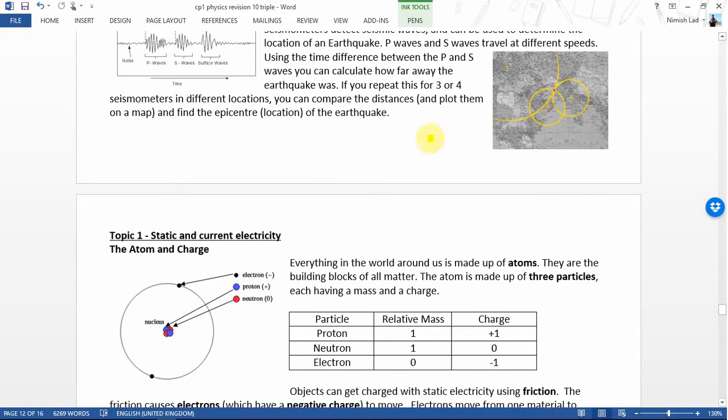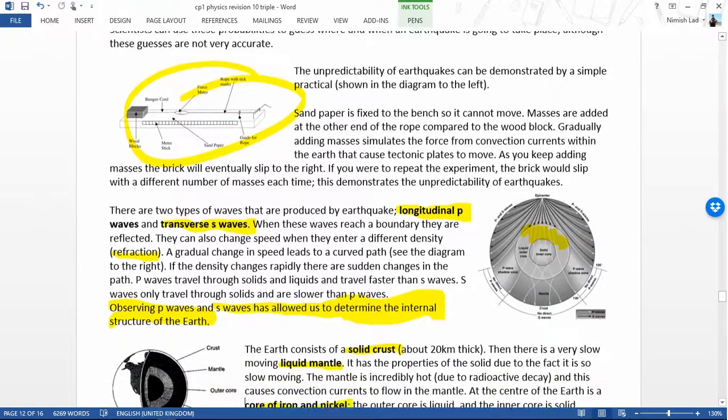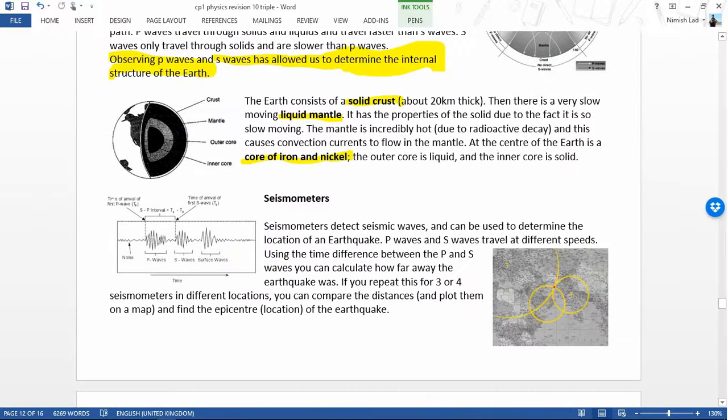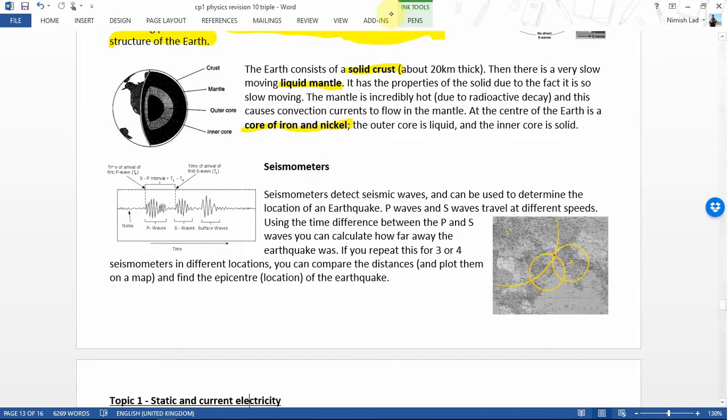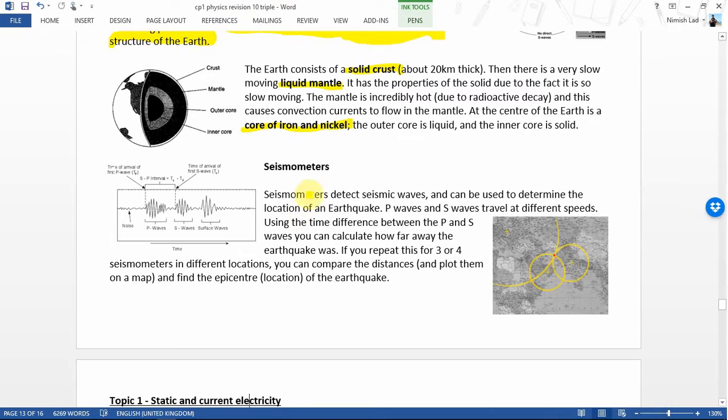Let me just get a bit about seismometers up. Right, and the final bit you need to know about is seismometers. This bit's kind of tricky, so make sure you pay close attention. Seismometers detect these waves. There's the P waves and there's the S waves. They can be used to determine the location of an earthquake. Because they travel at different speeds, we can figure out from the time difference how far away an earthquake was.